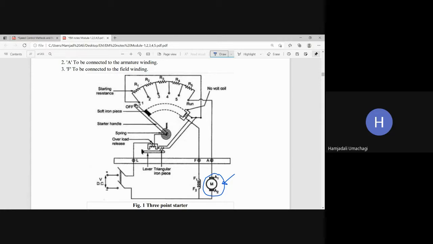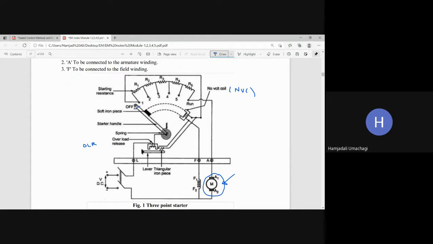operate this handle manually. You are going to move this handle manually such that it is free to move against the spring action, and this handle has some soft iron piece, which is going to get locked with this another electromagnet. This electromagnet is called the no volt coil, or NVC, whereas the bottom electromagnet is called the overload release coil, or in short OLR. Both these electromagnets have some function. Later on I will tell you.